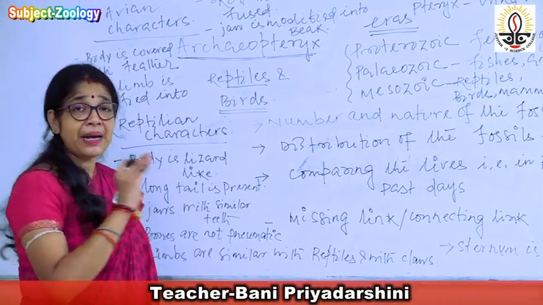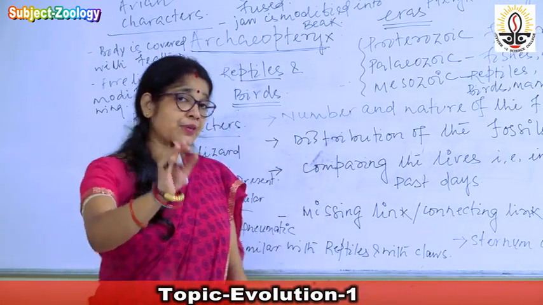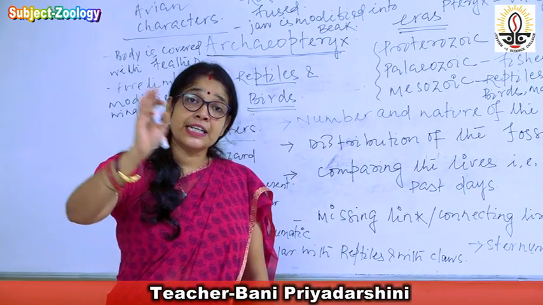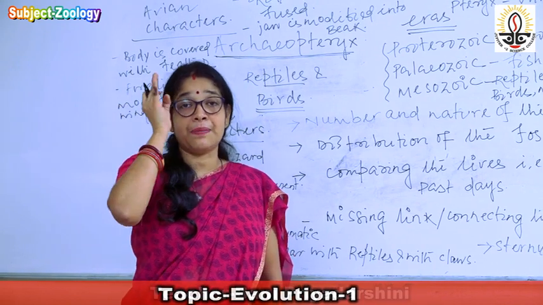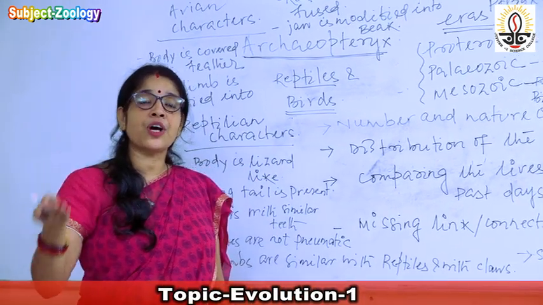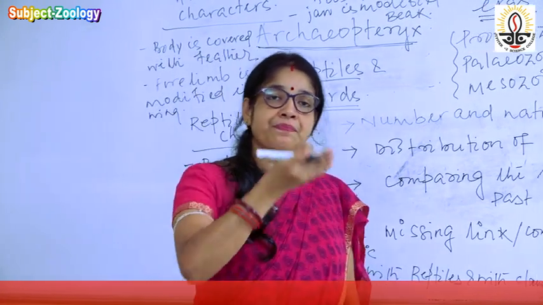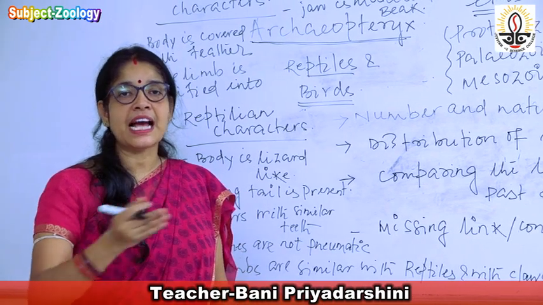Third one is comparing today's life with the ancient life, as we have studied in the case of human. In ancient days, the human was not leading a social life. He was unaware of the use of fire, and mostly he dwelled in caves. But nowadays, everything has changed.